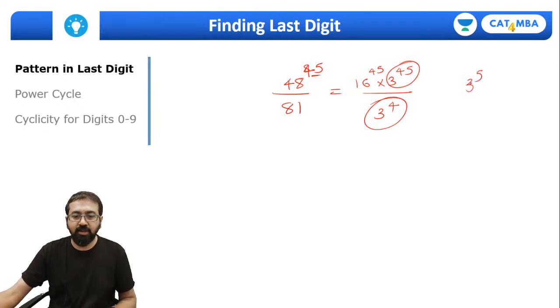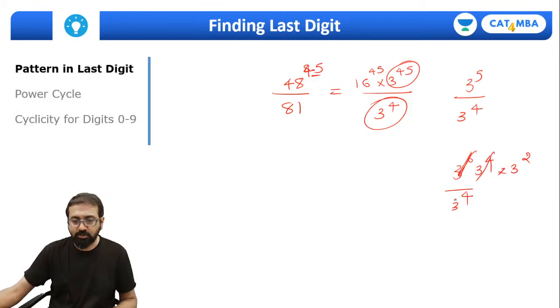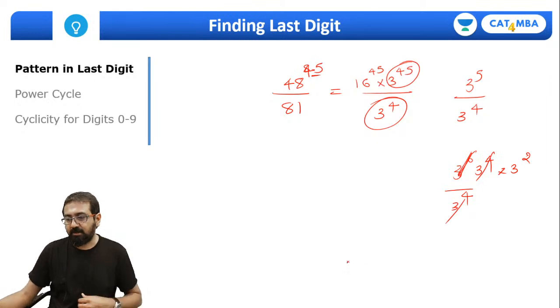So please remember 3 raised to 45 is completely divisible by 3 raised to 4. In fact, 3 raised to 5 is also completely divisible by 3 raised to 4. 3 raised to 6 is also completely divisible by 3 raised to 4. Simple, sir. Because what is 3 raised to 6? It's 3 raised to 4 into 3 raised to 2. So we can straight away cancel off this way, na? Yeah.